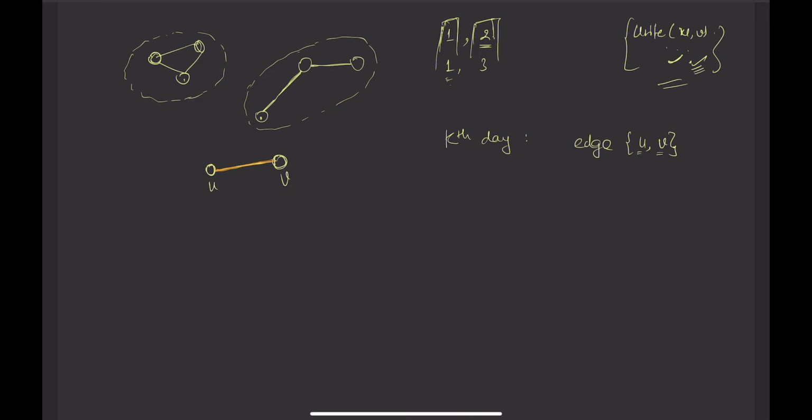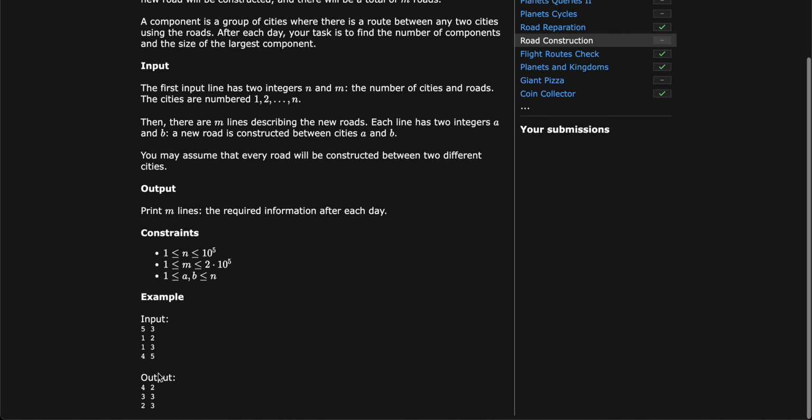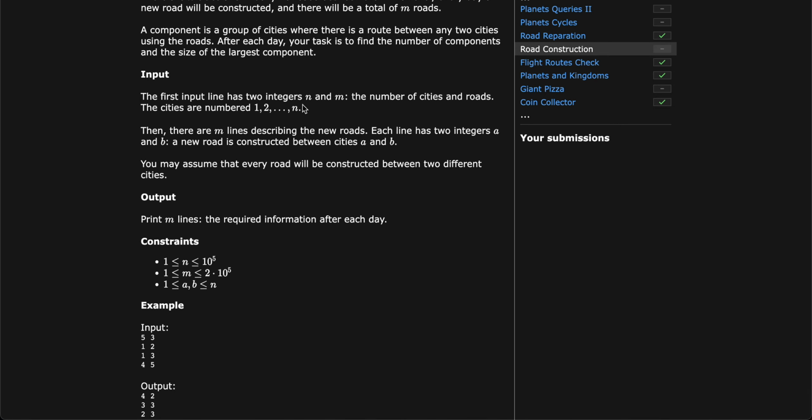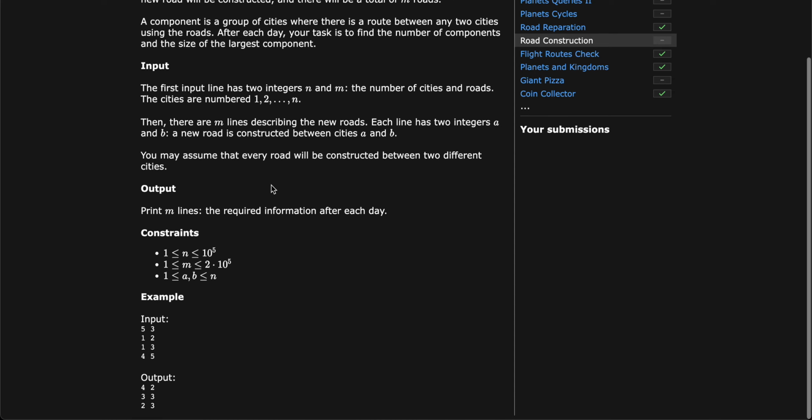How to find? Initially there are n nodes, so there will be n components, right? So on the first day it should be 4, because n is 4. The first line contains integers n and m, the number of cities and roads. A and B: a road is constructed between cities A and B.